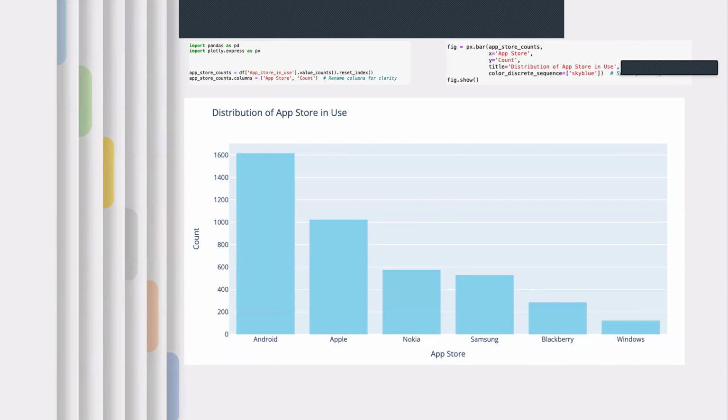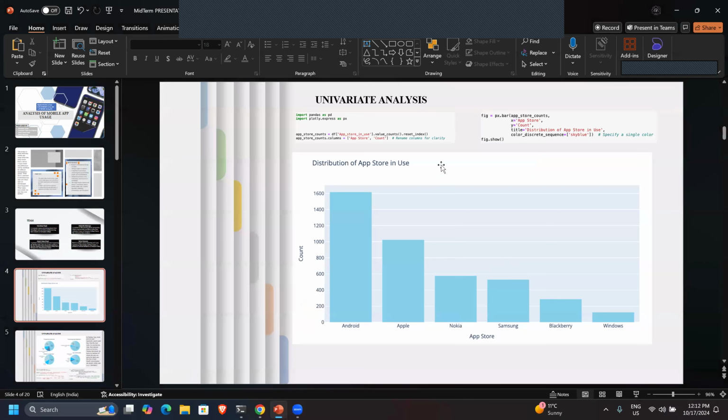So this is how the univariable distribution shows. Android has the most users, followed by Apple, and the trend slowly decreases with Nokia, Samsung, BlackBerry, and Windows. Android tops at 1,600 users. After this, I would like to call upon Rahul Maneria to continue forward. Thank you so much, Mandeep.